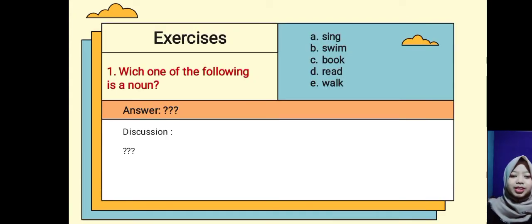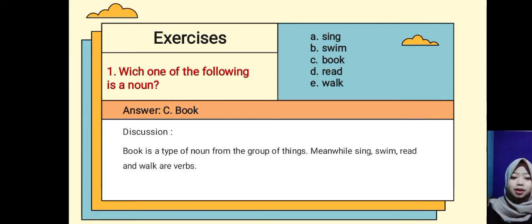Okay, let's do the exercise. I give you 5 seconds to answer. Number 1. Which one of the following is a noun? Okay, the answer is C. Book. Discussion. Book is a type of noun from the group of things. Meanwhile, sing, swim, read, and walk are verbs.